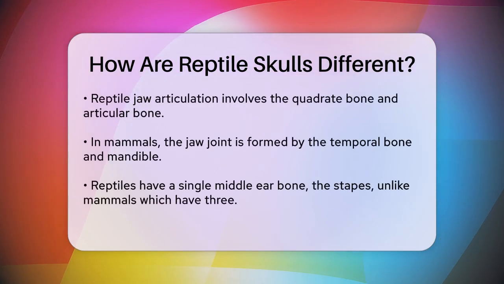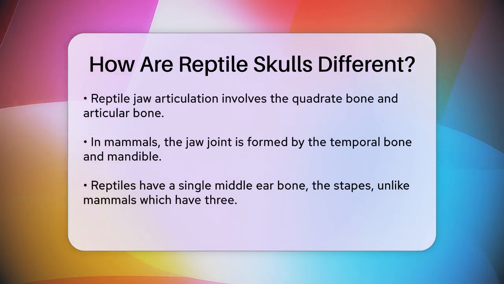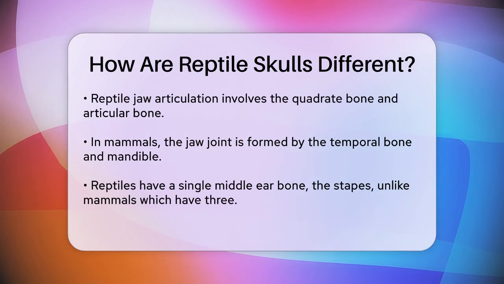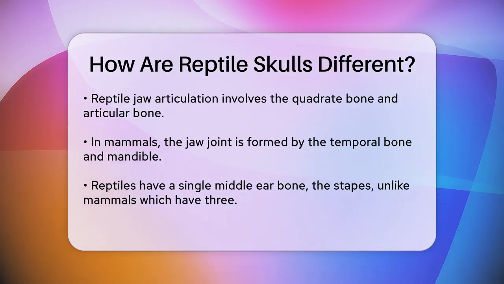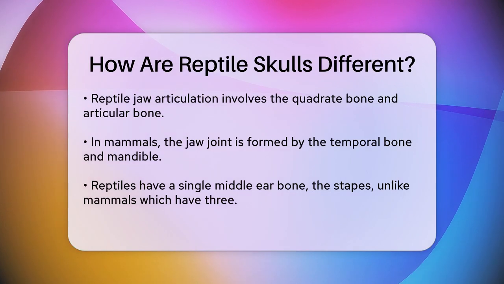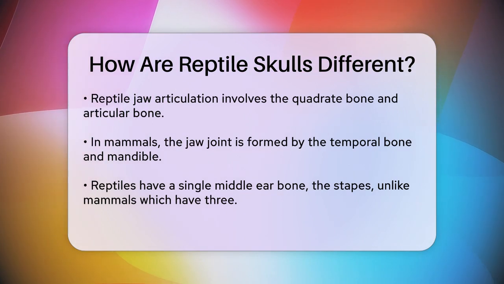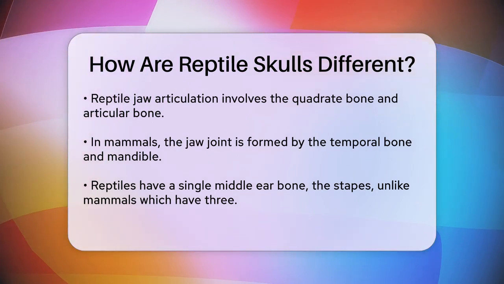Another significant difference is in the lower jaw articulation. In reptiles, the jaw joint is formed by the quadrate bone in the skull and the articular bone in the mandible. This is different from mammals, where the jaw joint is formed by the temporal bone in the skull and the mandible. This change in mammals allows for a wider range of jaw movements and stronger bites.